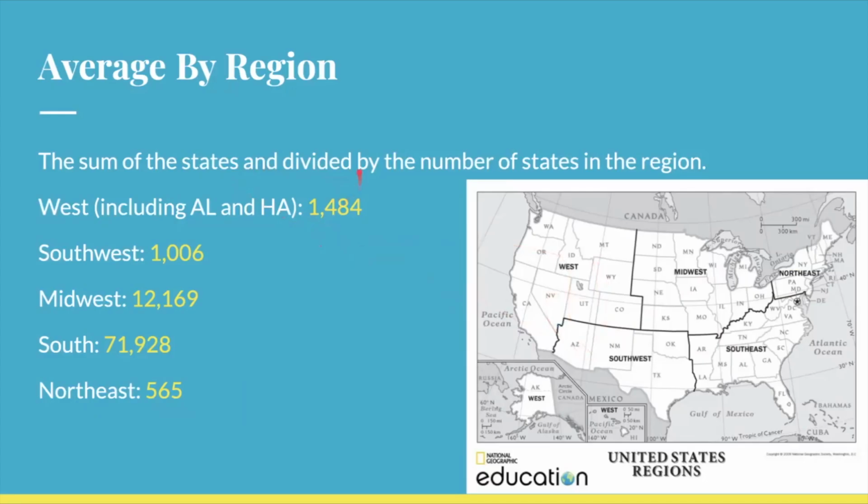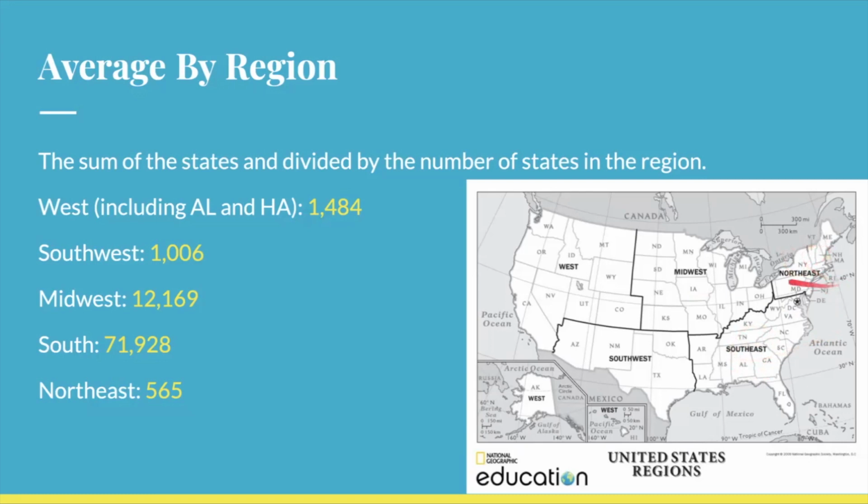And I just mentioned the thing about the regions. And so what I did was I added the sum of the states based on the regions from this National Geographic map. And I added them up and I divided them by the total number of states in that region. I did not include District of Columbia in the Southeast, but the West had an average of 1,484 per state. The Southwest had 1,006. The Midwest had 12,169. The Southeast had 71,928, and the Northeast had 565.